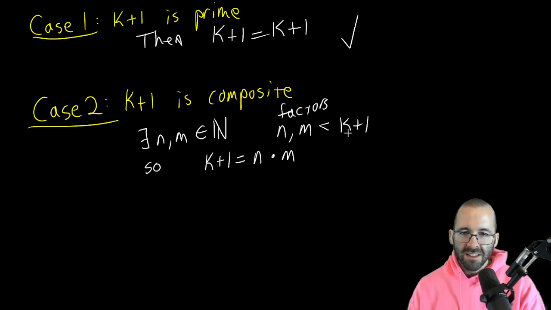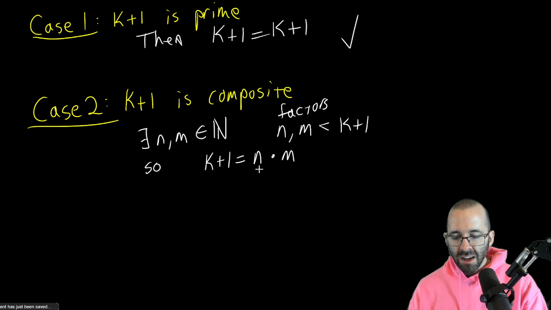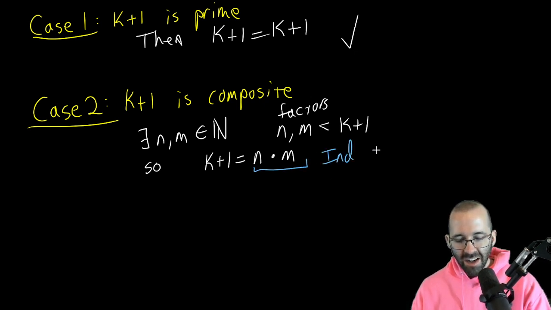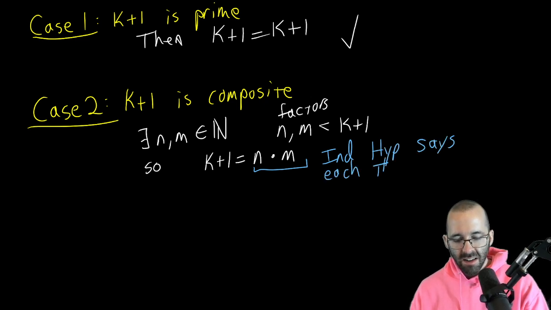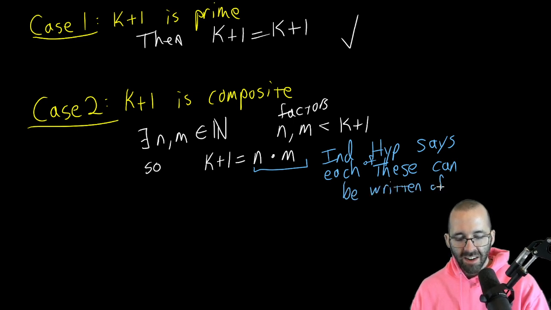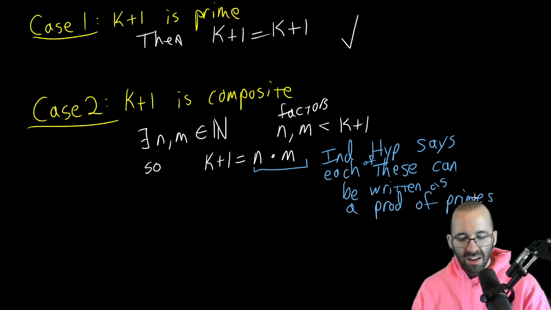But since these are less than k plus 1, our induction hypothesis says each of these can be written as a product of primes. Oh, what does that mean? Well, if each of these can be written as a product of primes, then we have a product of primes. So this is a product of primes.